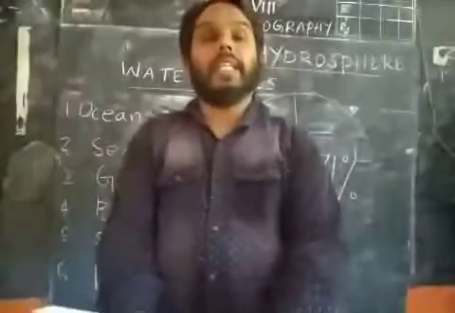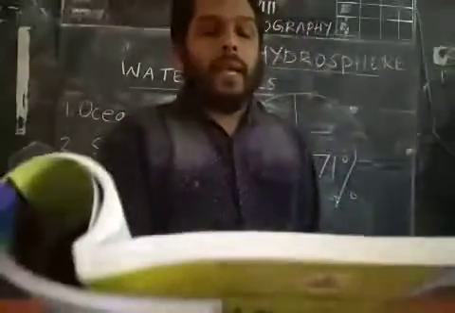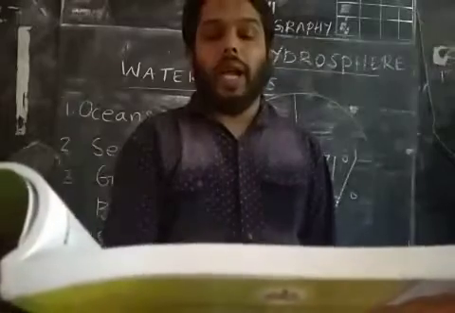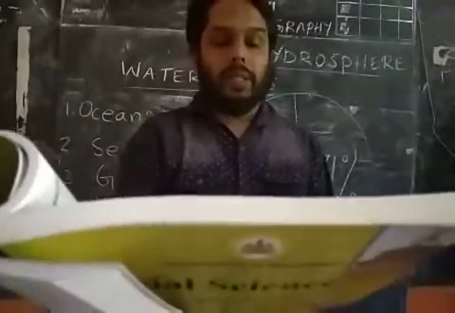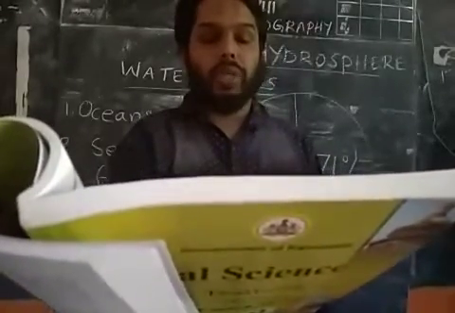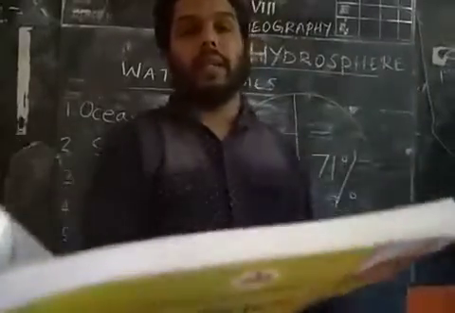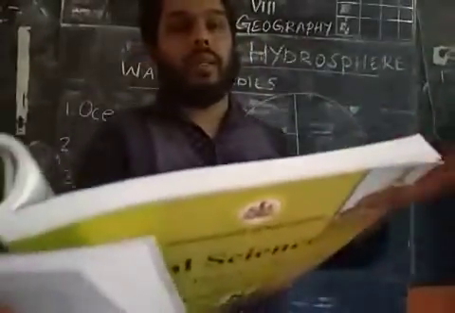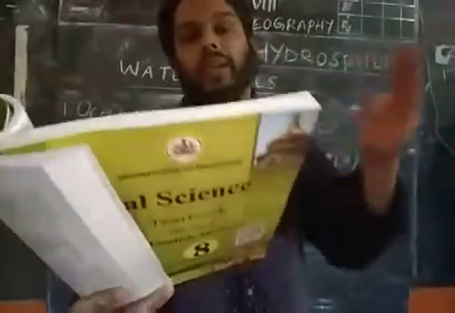Then the last one is isthmus. An isthmus is a narrow stretch of land joining two large land masses. An isthmus is the most important location for constructing ocean canals. This isthmus we can see between Asia and Africa.